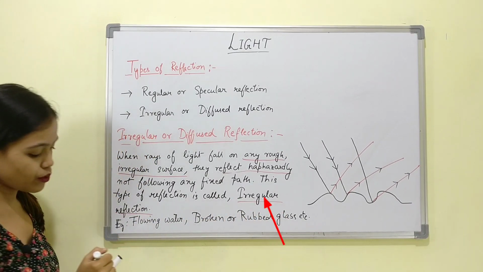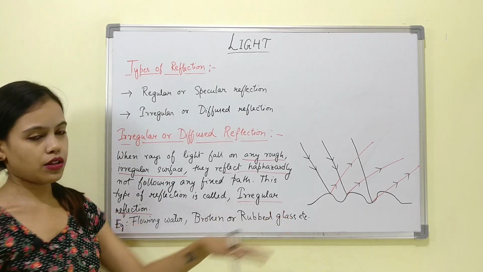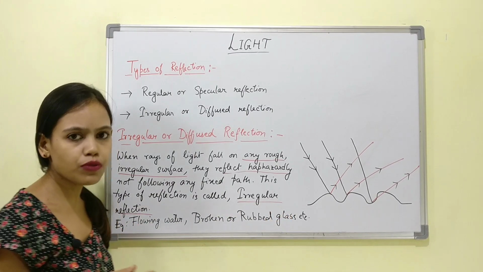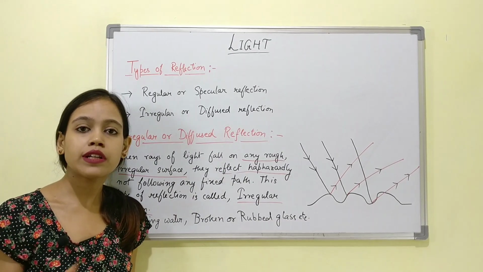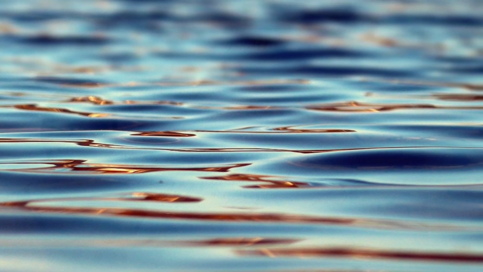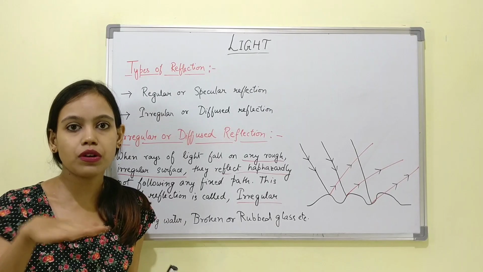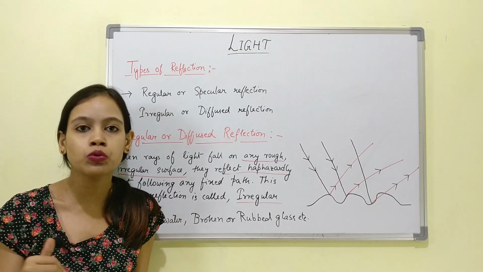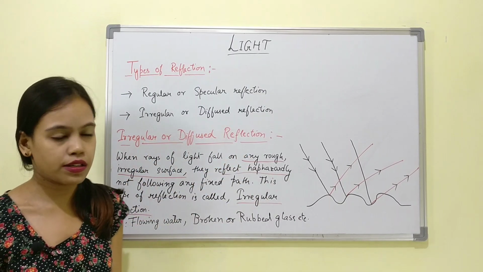The examples would be flowing water, broken or rubbed glass, etc. Now why flowing water? If you want to see your image reflected on water that is not still, which is flowing in waves, you won't be able to see your reflection in a fixed place. It will always shift, it will always move. That is because of the irregular reflection that occurs.